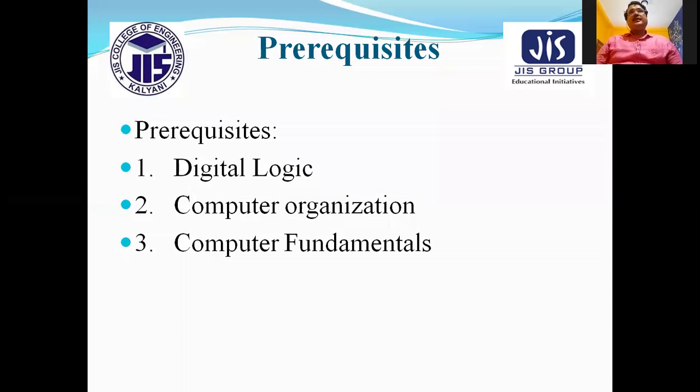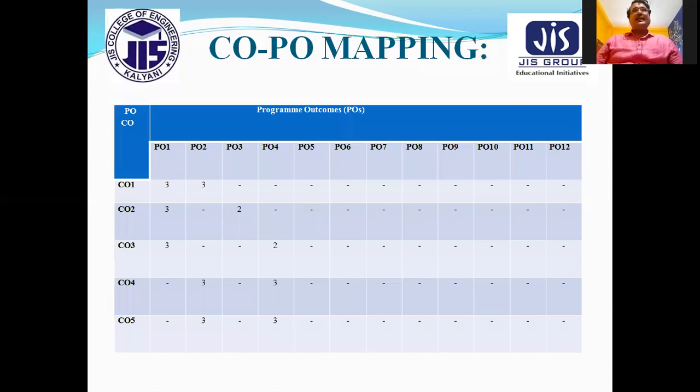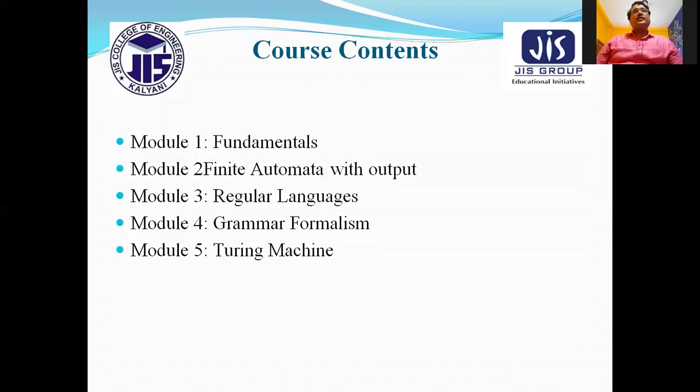So these are the prerequisites of your course: digital logic, computer organization, and computer fundamentals. I have already discussed how they are useful, and this is the course outcomes. We have to learn this when I complete the course. After the completion of the course, you will be able to do the following 5 tasks, and these are mapped with your program outcomes. Now these are the course content.